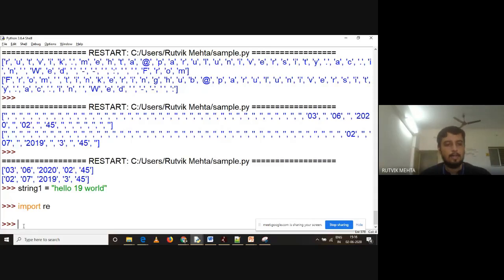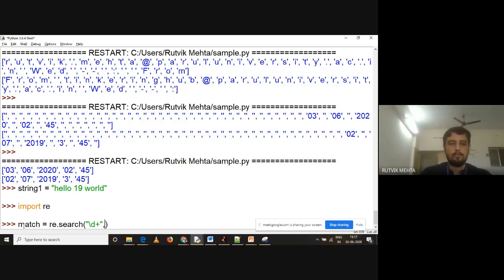Let us check how we can extract this 19 from the data. So what is my regular expression? My regular expression will be match is equal to re dot search. I'm not looking for the beginning because 19 is present in between the string, so I should not use match, I should use search only. So look for digits, and there should be one or more occurrence of the digits, so I can do it with plus.